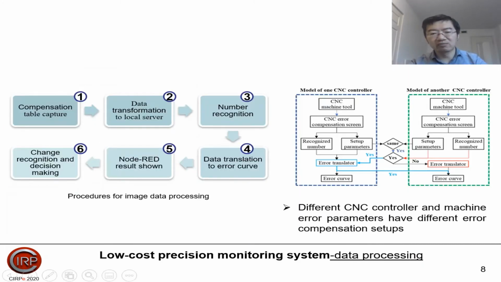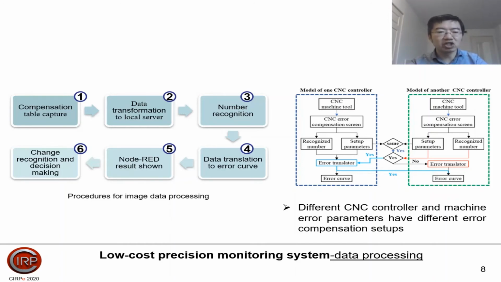Whereas for the data processing steps, we generally use 6 steps for the image data processing. Firstly, we need to capture the error compensation table, and then we will transfer the captured image to our local server, where it can do the number recognition. And after that, the recognized number will be translated to the error curves.